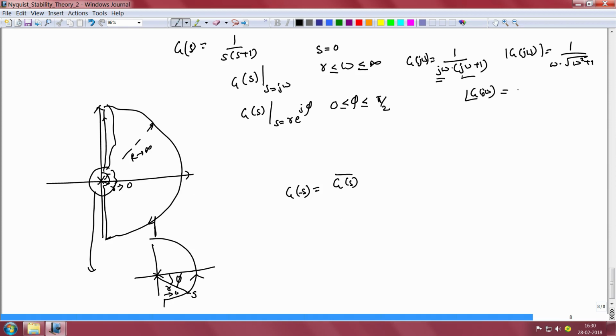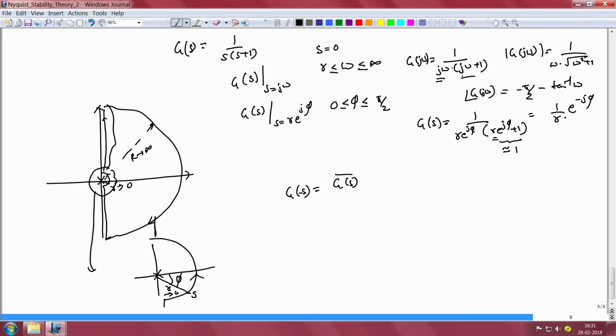The angle of 1 by j omega is minus pi by 2. It is always a purely imaginary number on the negative imaginary axis, therefore it is always minus pi by 2, and the angle of 1 by (j omega plus 1) will be equal to minus tan inverse omega. Now, if you substitute s equals r e power j phi, we would have G(s) equal to 1 by r e power j phi times (r e power j phi plus 1). We note that since r is tended to 0, r e power j phi plus 1 will approximately be equal to 1. Therefore, G(s) will simply be equal to 1 by r e power minus j phi.